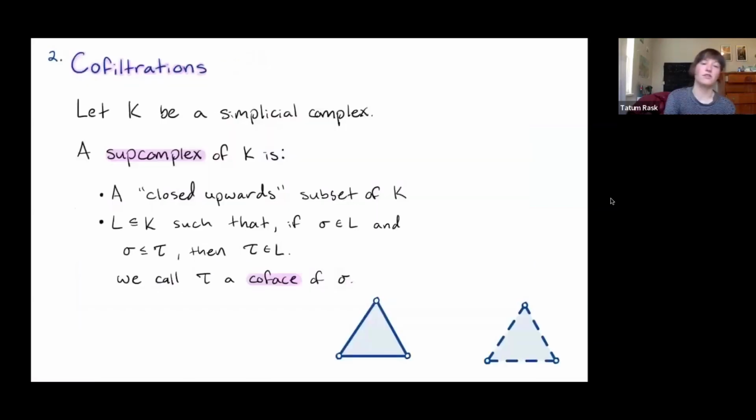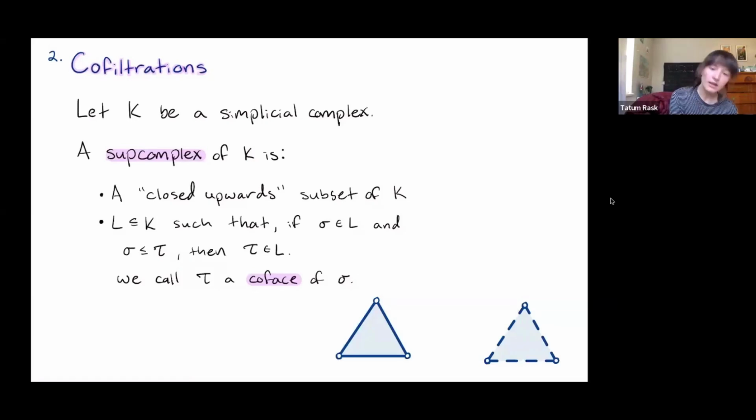So with that in mind, let's move to introducing cofiltrations. And so again, just like we did with filtrations, we're going to start with a simplicial complex, but instead of looking at subcomplexes of that simplicial complex, we're going to look at what we call soup complexes. A soup complex of K is going to be a closed upward subset of K. Again, this is kind of dual to the notion of a closed downward subset of K that gives us our subcomplex. And more precisely, this is going to be a subset of K such that if I have a simplex in my soup complex and I have a coface of that simplex, well, that also must be in my soup complex.